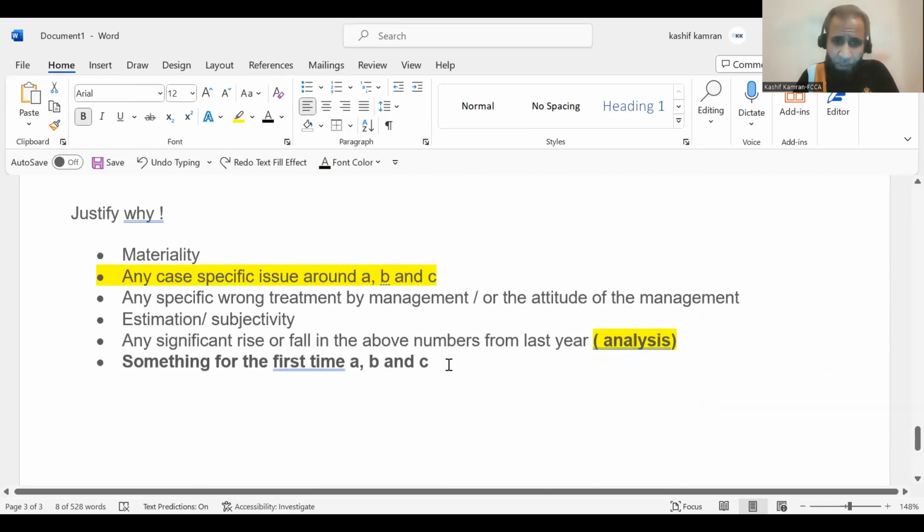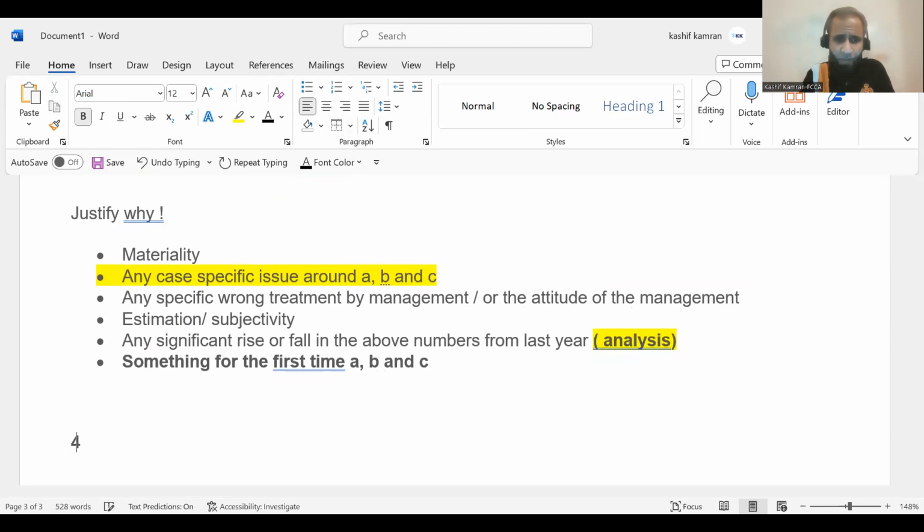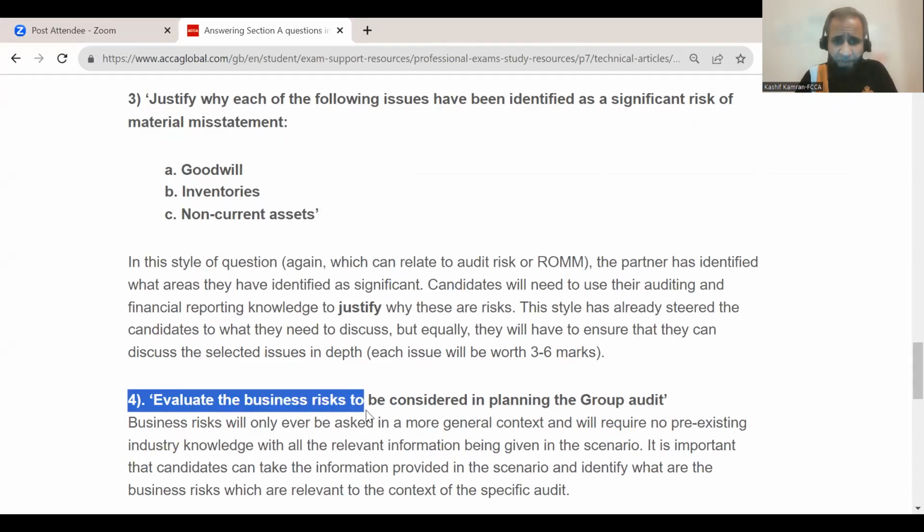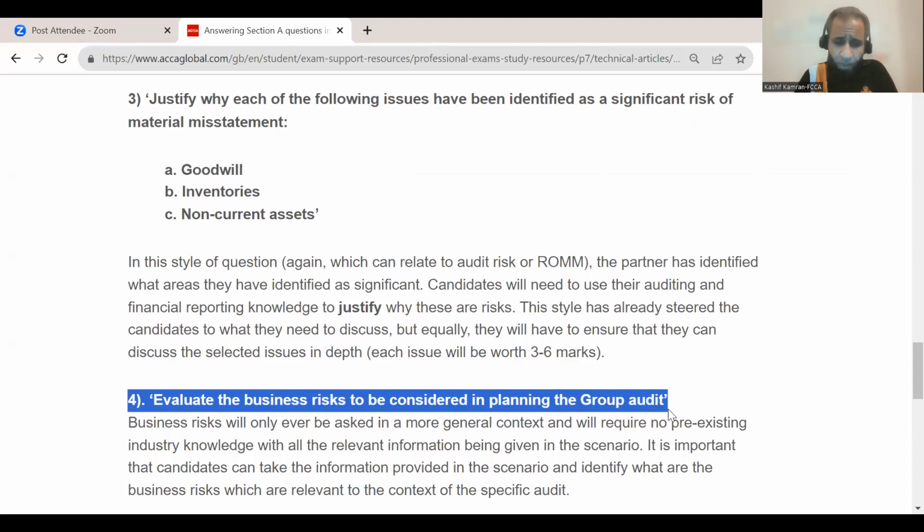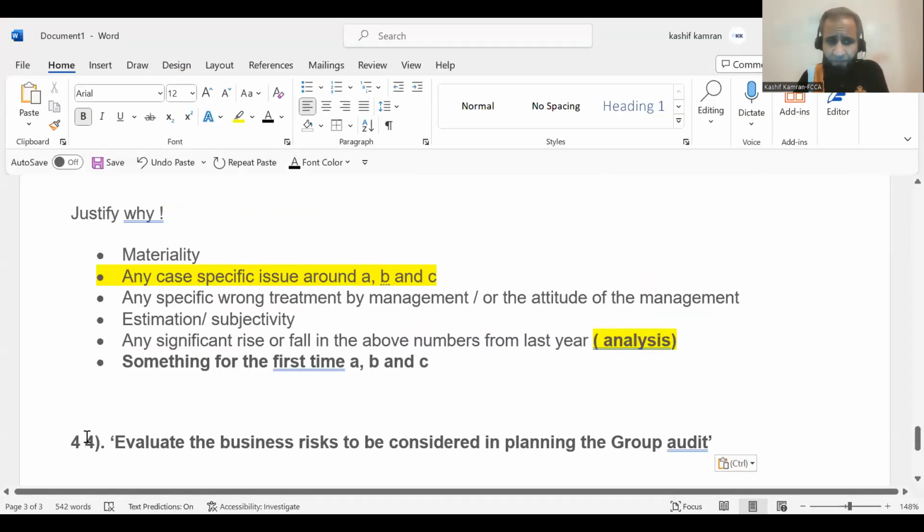And the fourth question type is about the business risk, which has not changed. So we know business risk also comes in and is quite potential for September 23 exams. And the simple style of question is: evaluate the business risk to be considered in planning the group audit. So that's a pretty simple question. It has always been the same. So there's no change in the fourth question, which is to evaluate the business risk.